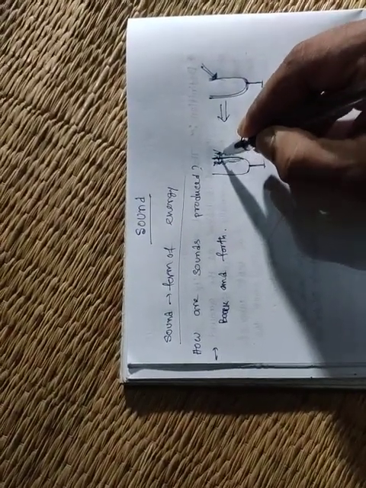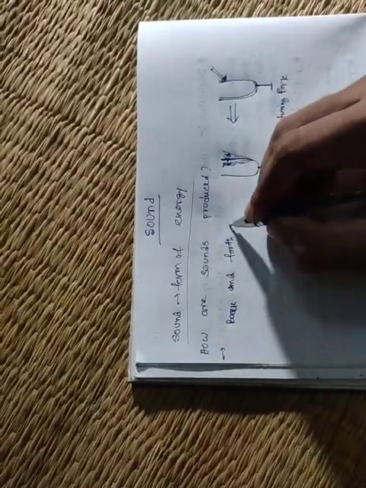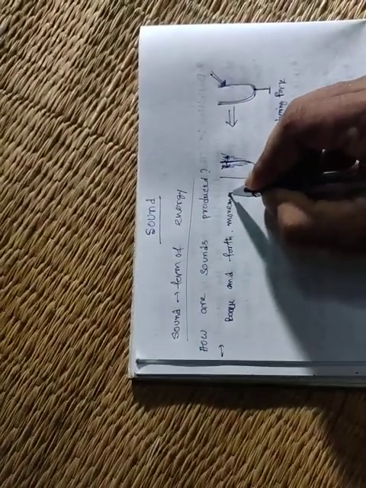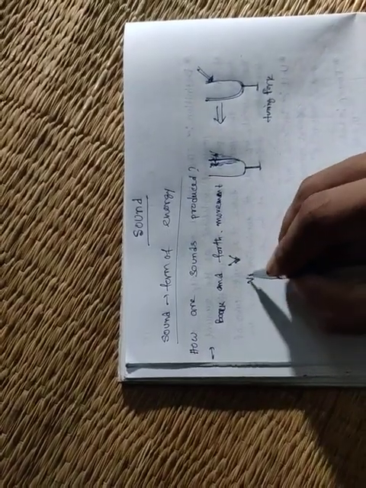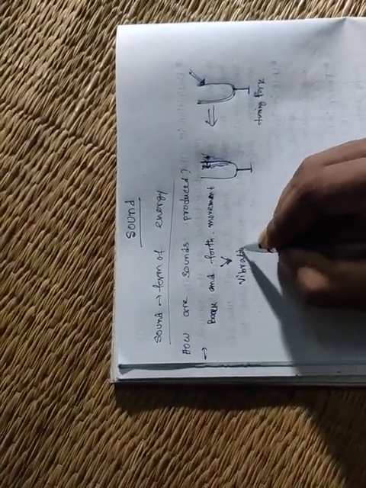This is called back and forth movement, and the back and forth movement is called vibration. That means when you hit this tuning fork, vibrations are created, and we can hear the sound.